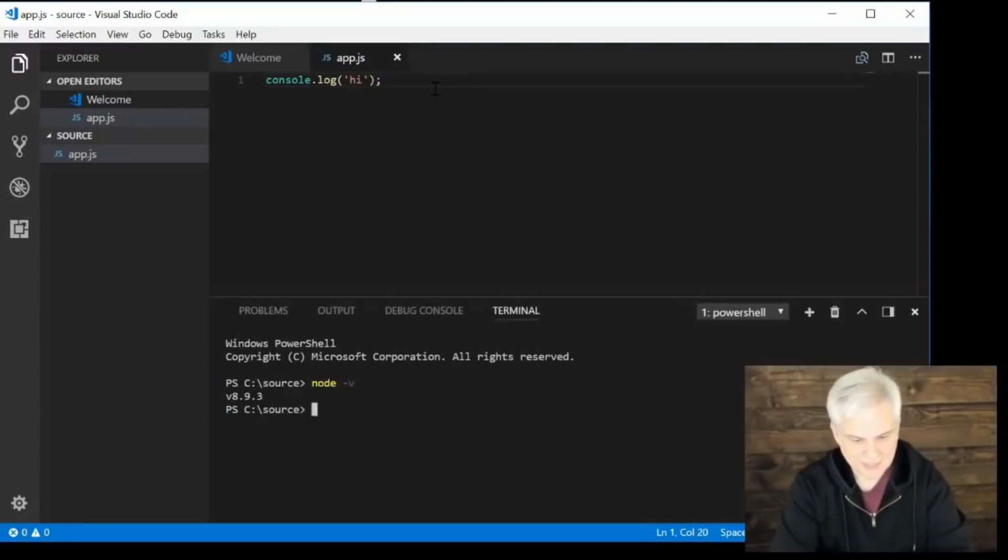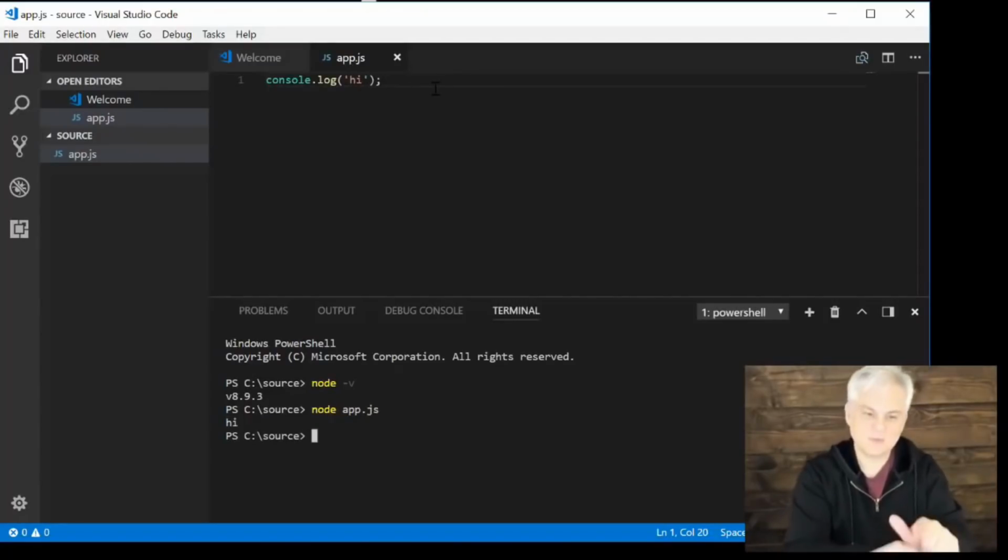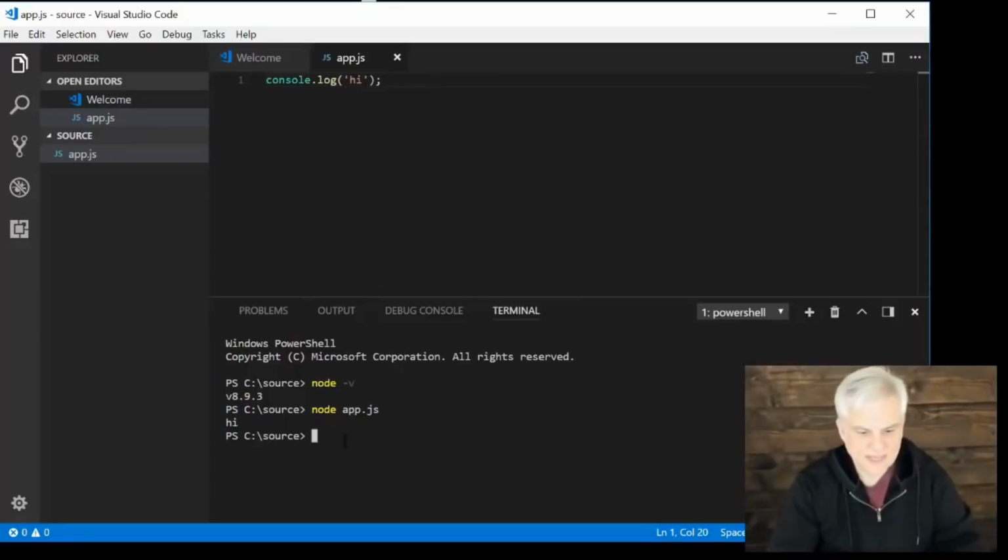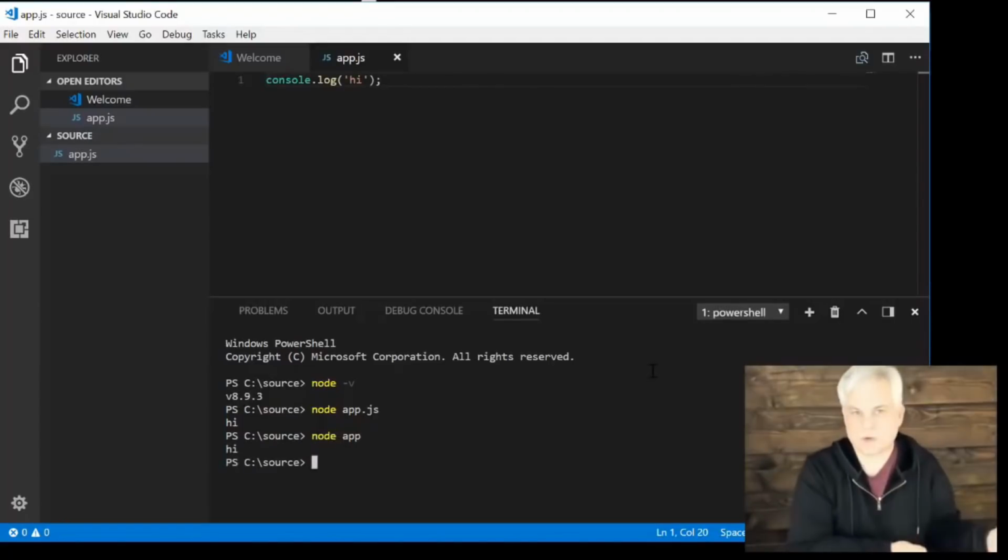And now I can type in node space, and then I want to use the name of this file, app.js, and hit enter on my keyboard, and it should print out that word, hi, that I have inside of those two single quote marks in console.log. Now, we can also shorten this up, node space app. We don't have to use the file extension, and it will work as well.